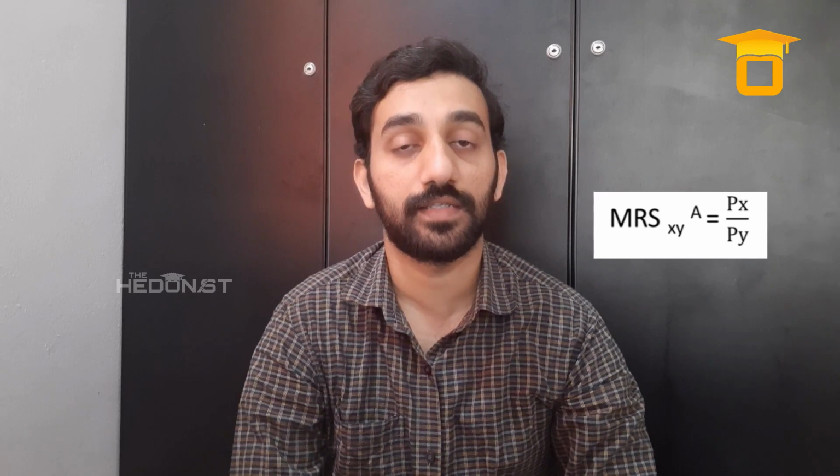A consumer maximizes his satisfaction when the marginal rate of substitution for commodity X and commodity Y is equal to the price ratio of commodity X and commodity Y. That is, the MRS of X and Y for consumer A is equal to the price of X divided by the price of Y. It is at this point that the consumer maximizes his satisfaction.